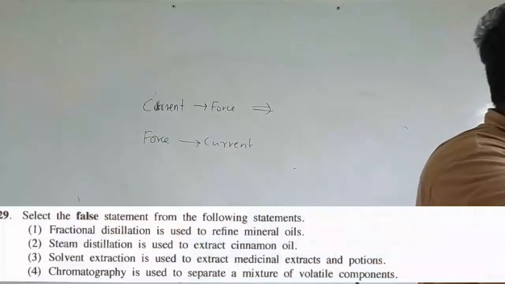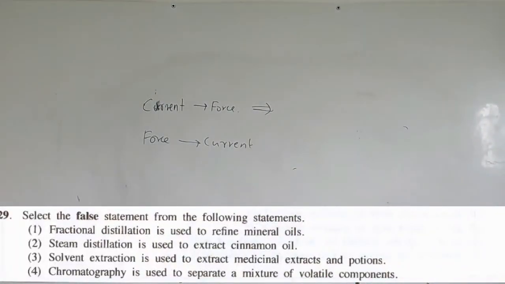So he will test you on this. Fractional distillation is used to refine mineral oils. Yeah, refining mineral oils is one of the main functions of fractional distillation. Steam distillation is used to extract cinnamon oil. Yeah, that one is also correct. You can't make it wrong. You try to make it wrong, but there's no point at all. Solvent extraction is used to extract medicinal extracts from the potion. We've studied how solvents extract: there will be two different types of solvents, and we take one solute from one solvent to another, the one that dissolves it more. We have done it with I2, iodine in water, and CCl4. So the third one is also correct.